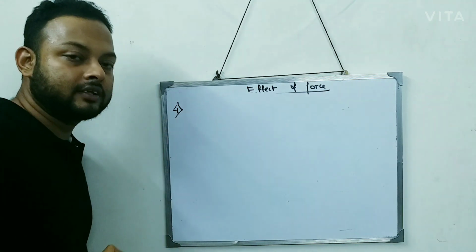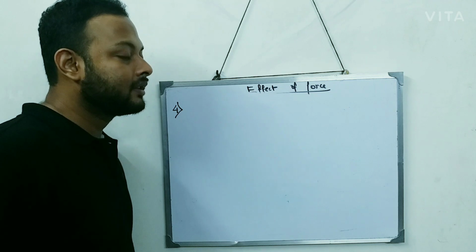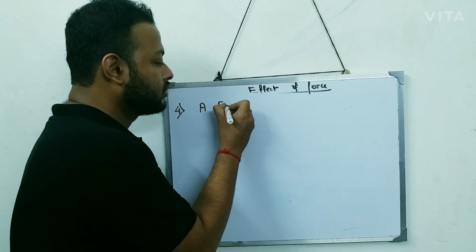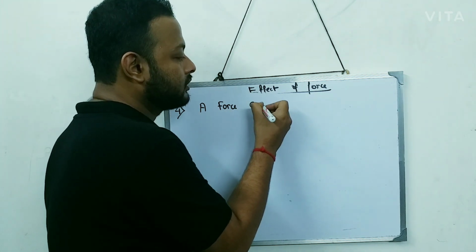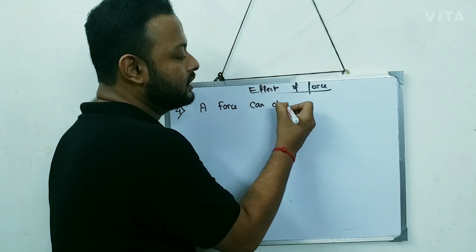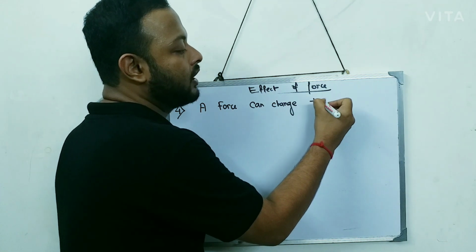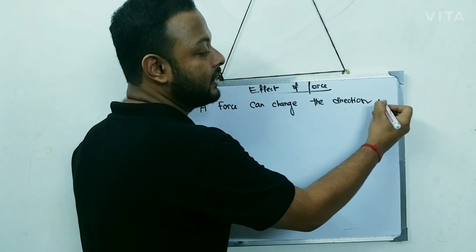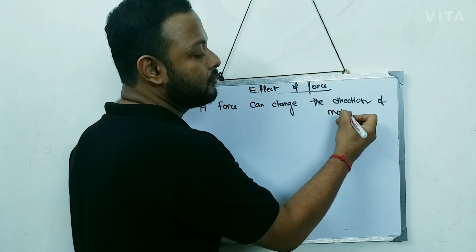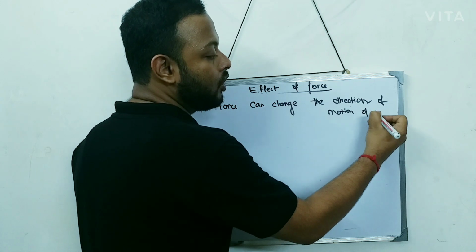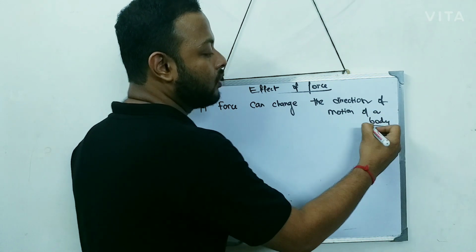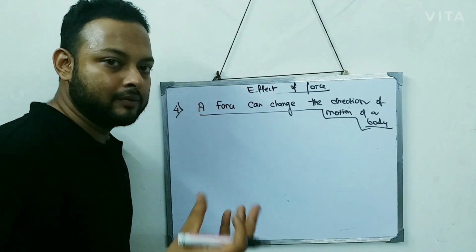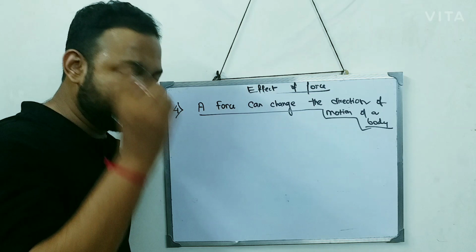First the first three effects of force we have learned. Now what is the fourth effect of force? A force can change the direction of motion of a body. Okay, a force can change the direction of motion of the body. Let's understand it with the help of an example. I'll give you a real example.